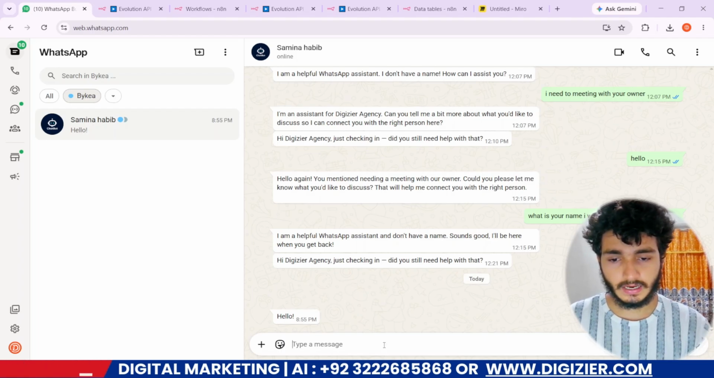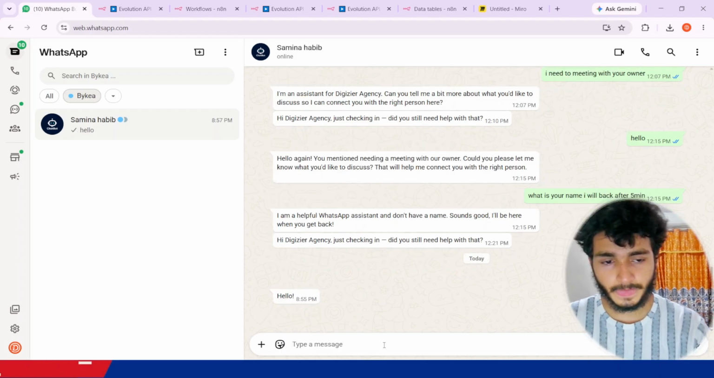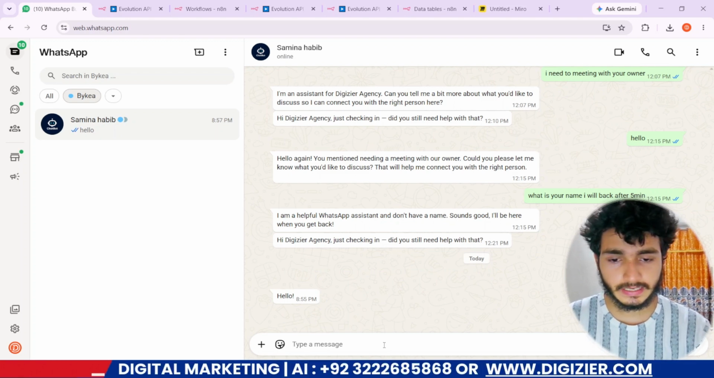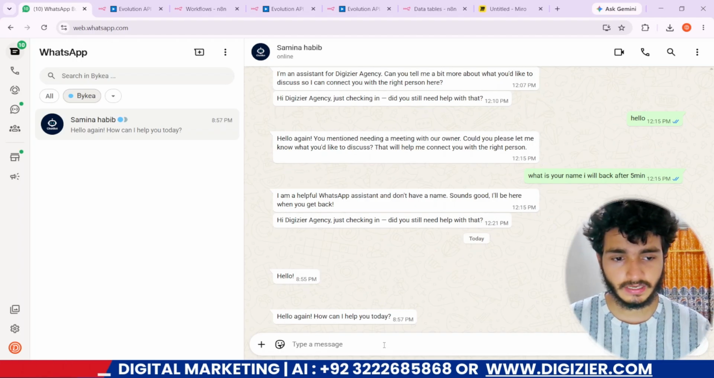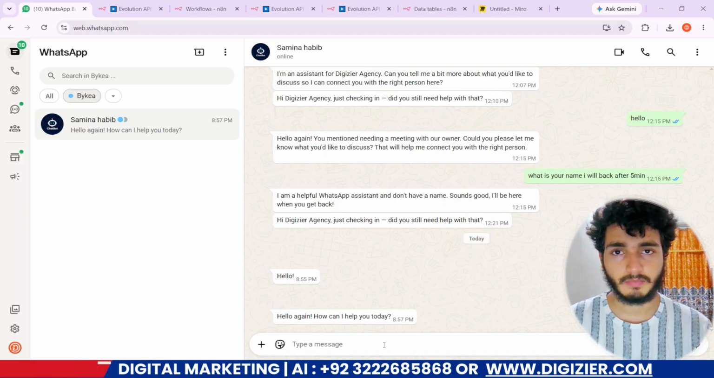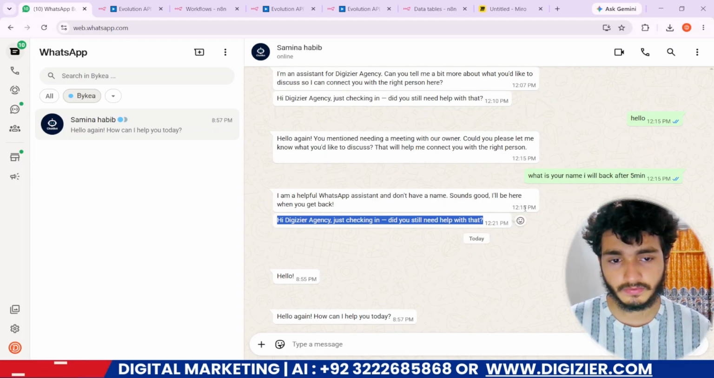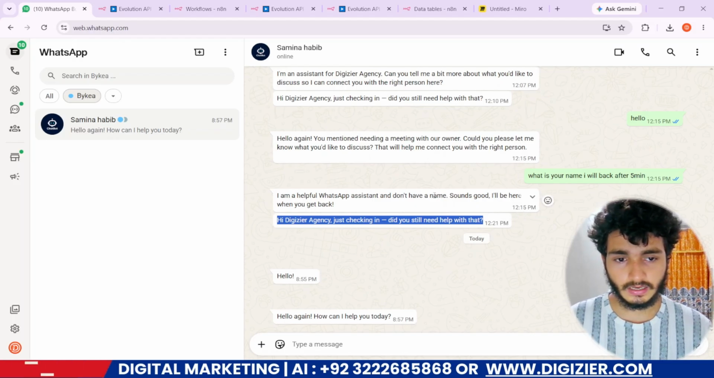First, I send it "hello", and it reads that message and replies to me. If a user does not send me a message or any query within 5 minutes, then I send a fallback message response through AI: "How can I help you?" You see that is the fallback message if someone does not respond every 5 minutes.